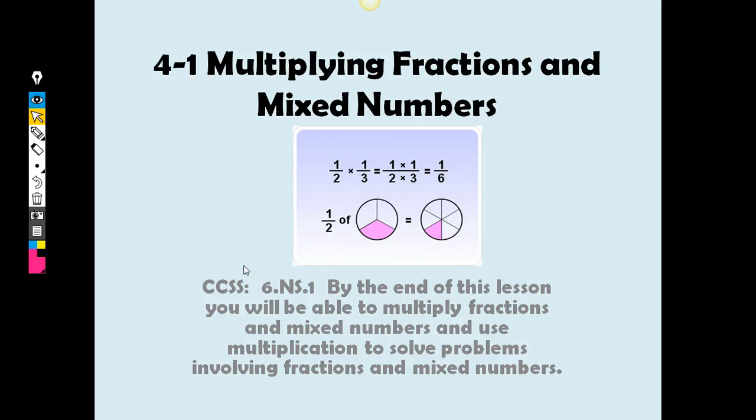Okay, so today we're going to be talking about multiplying fractions and mixed numbers. Some of you may be familiar with this from last year. Your fifth grade teachers may have started you out on multiplying fractions and mixed numbers, and it's a good thing. So this might be review for some of you. For others, it's going to be new content.